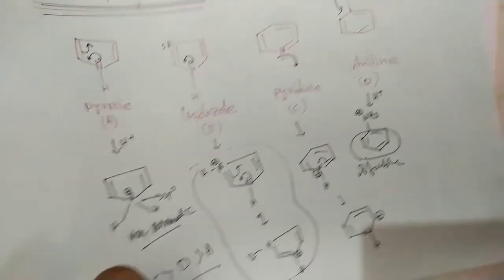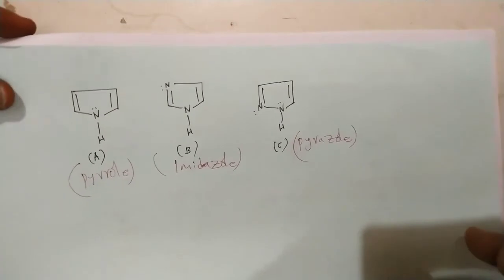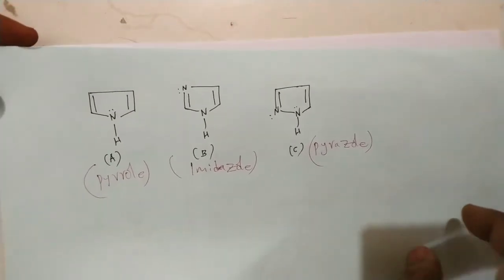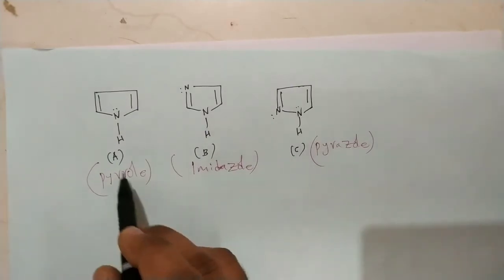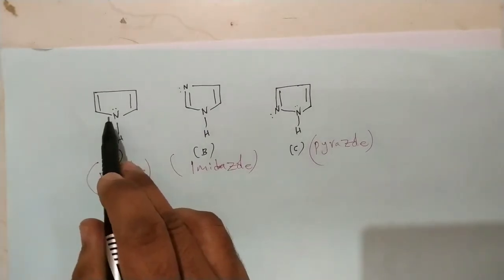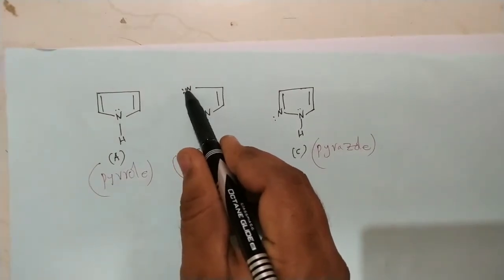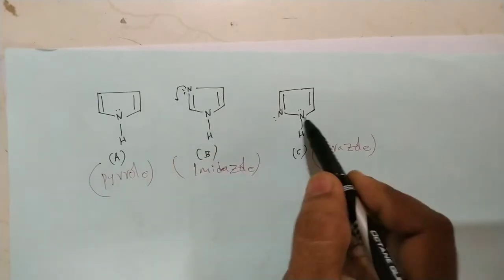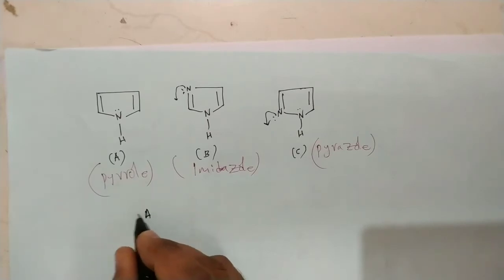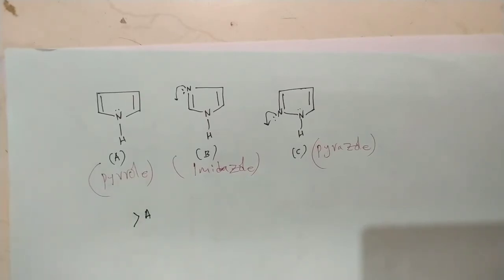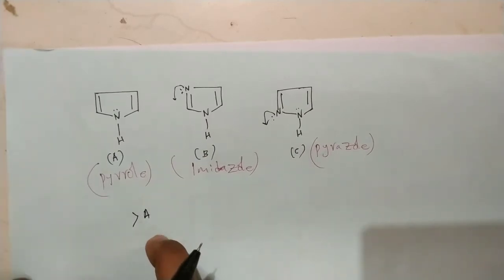Now let us consider the basicity order of these compounds. In this one the lone pair of electrons is involved in resonance, while here the lone pair of electrons is not involved in resonance, so this nitrogen is the basic site. So again, A is the least basic compound. And this is imidazole and this is pyrazole. Between these two, which is more basic in nature?